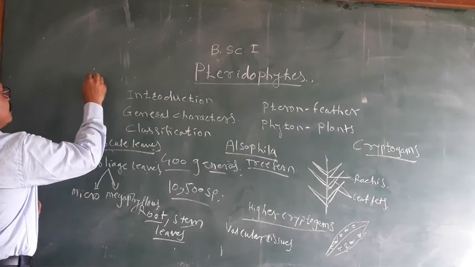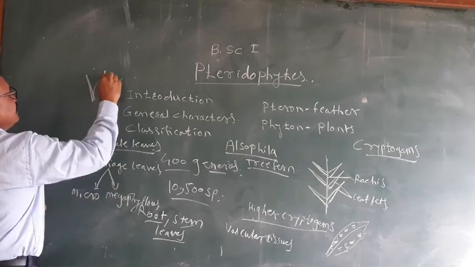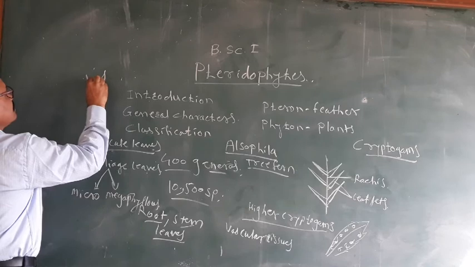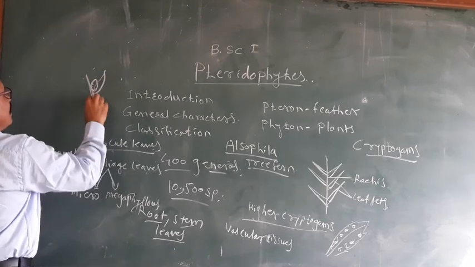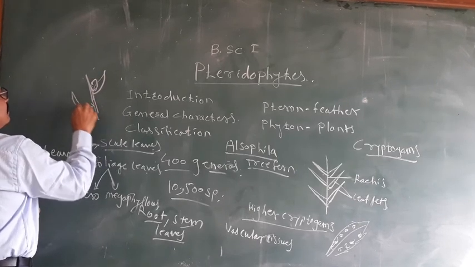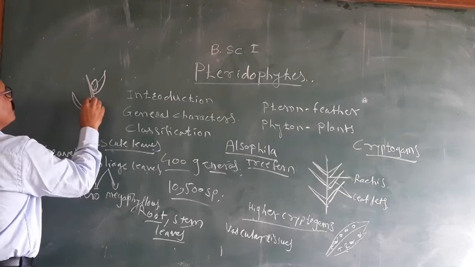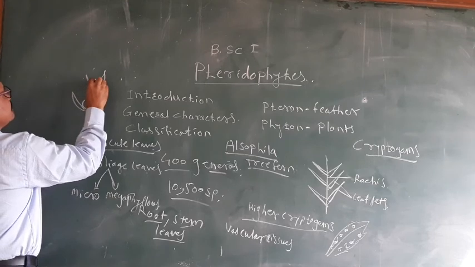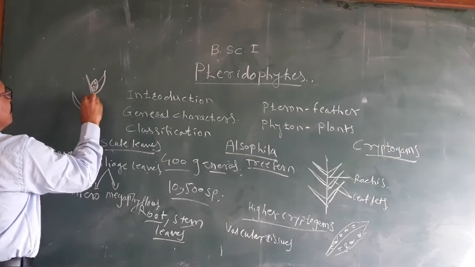Here this is the stem, and in the stem axis the sporangia are formed, and the sporangia may be microsporangia as well as megasporangia.